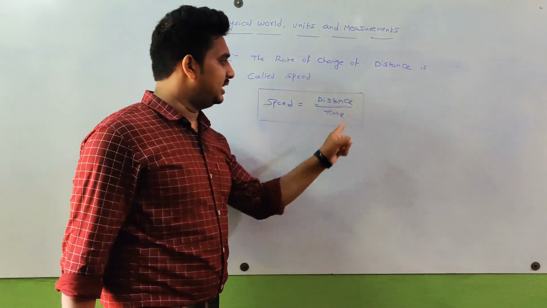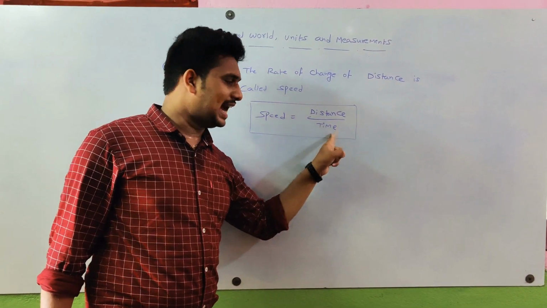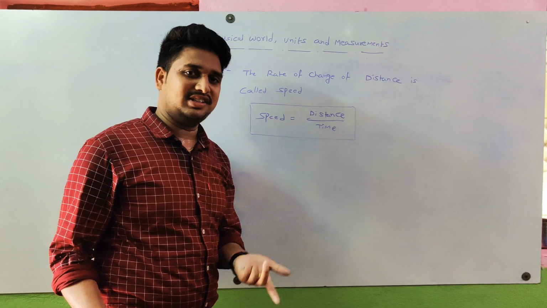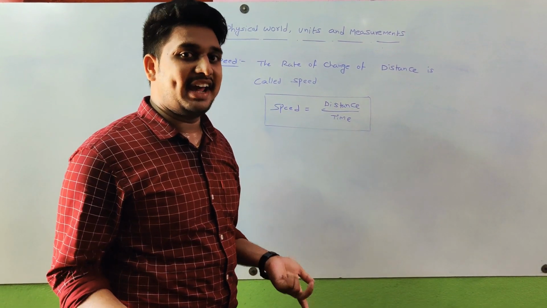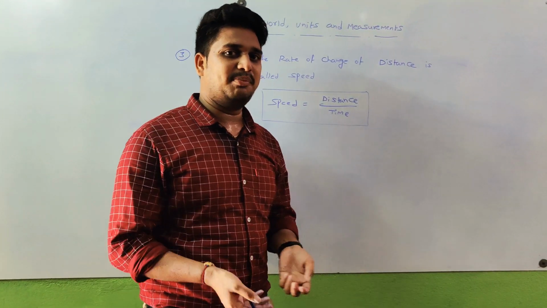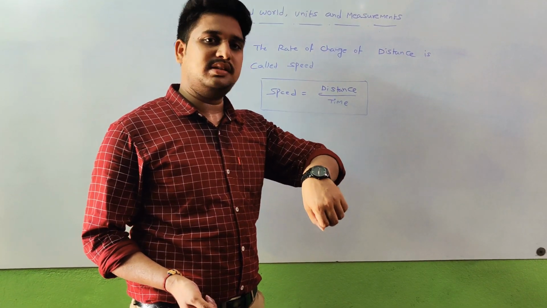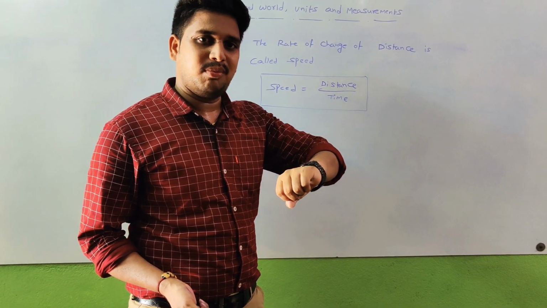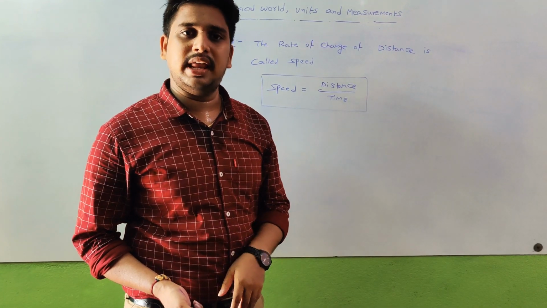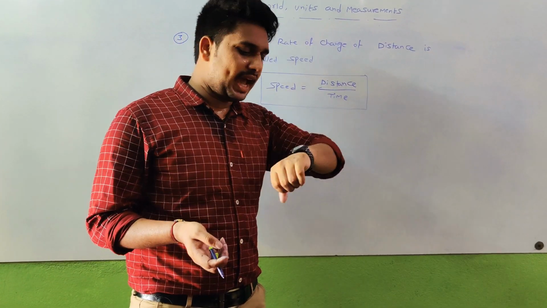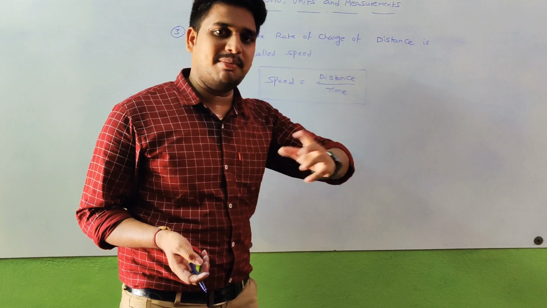So observe here, distance is a scalar quantity, and time should be a scalar quantity because we don't indicate time as a direction. For example, if any person asks the time, how can we tell? We say now the time is 9 AM or 10 AM. We don't say 9 AM north direction, 10 AM south direction.